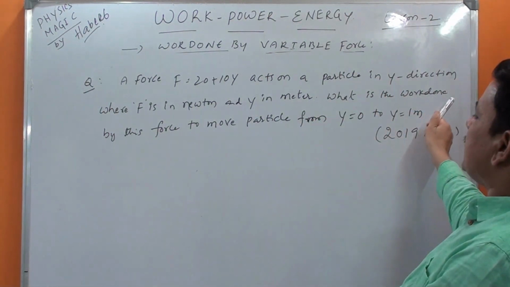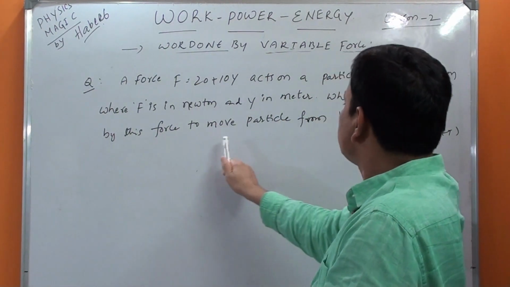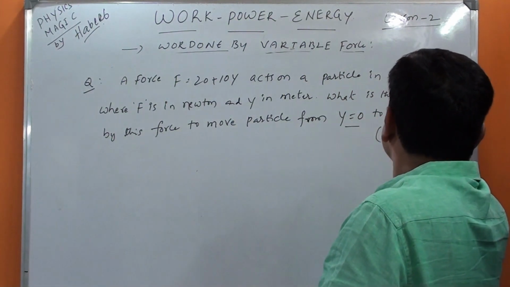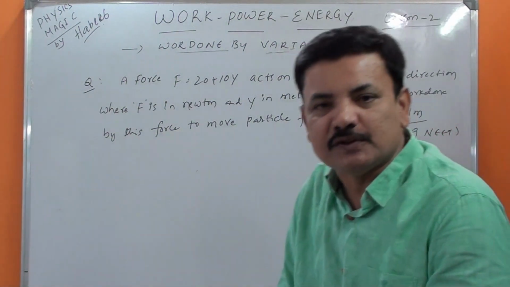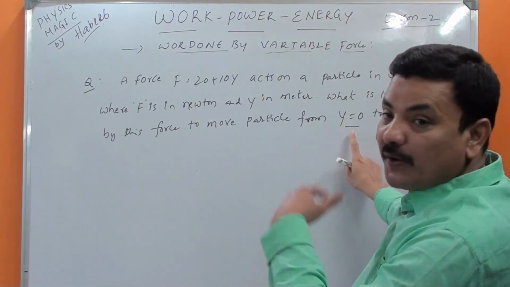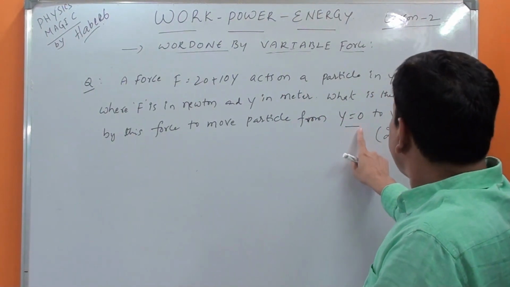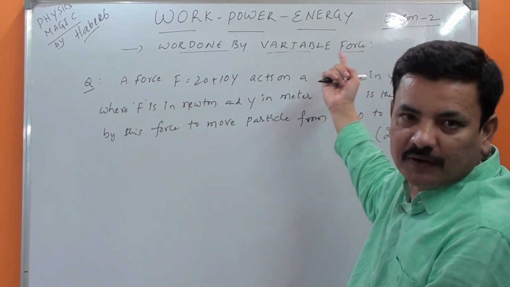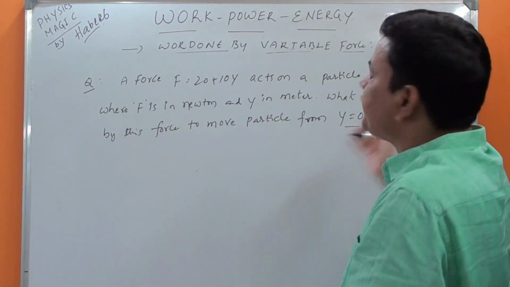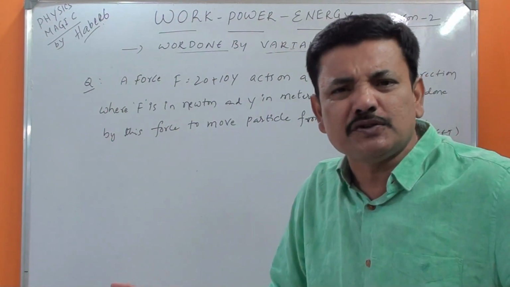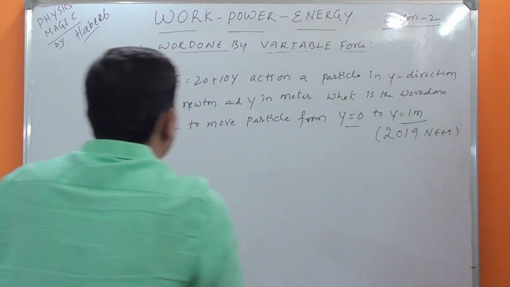What is the work done by this force to move the particle from y equal to 0 to y equal to 1 meter? We have already seen in the concept that it moves from A to B, but here they mentioned it is 0 to 1 meter. How to do? We have a simple method.